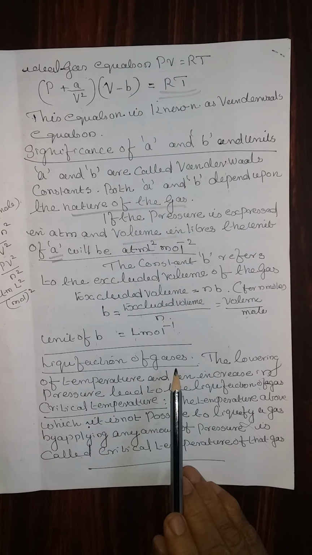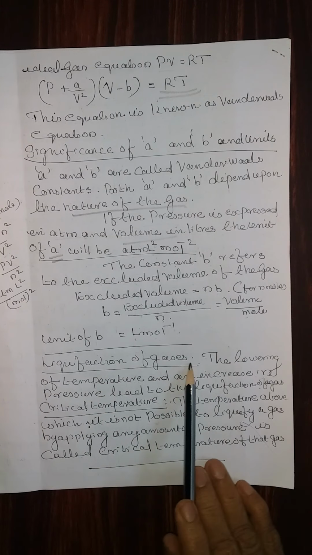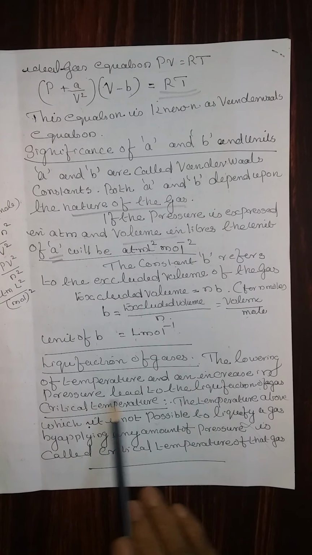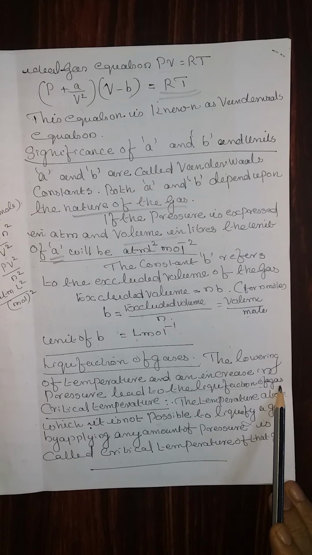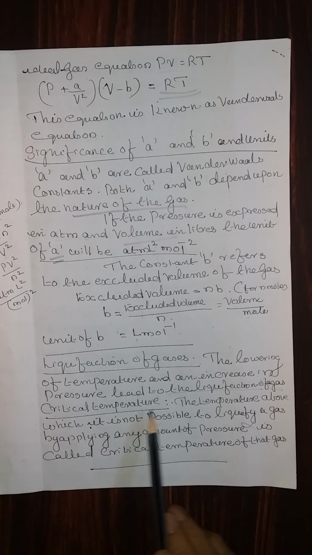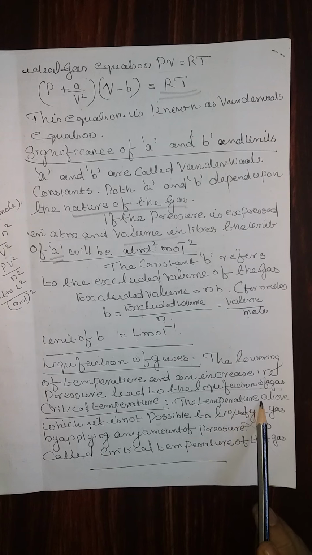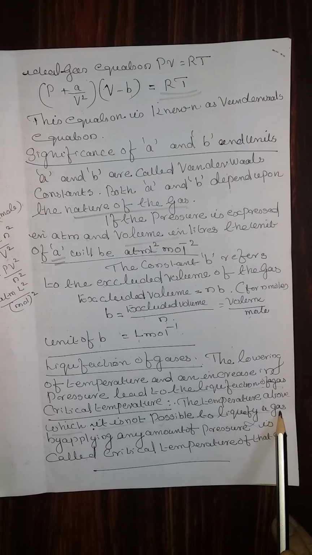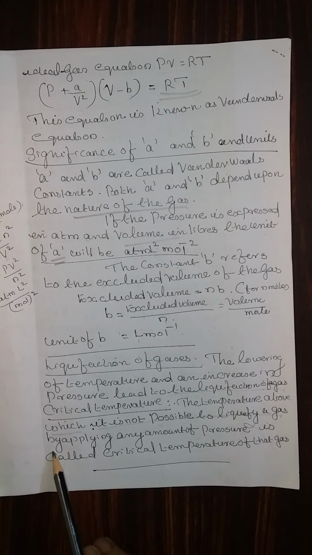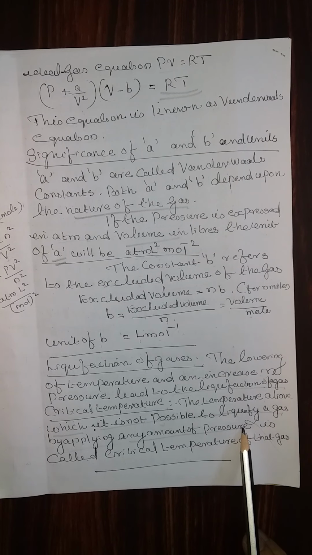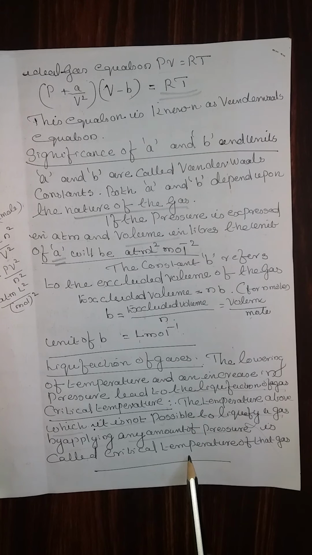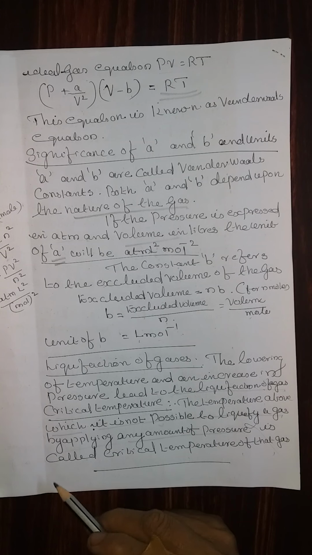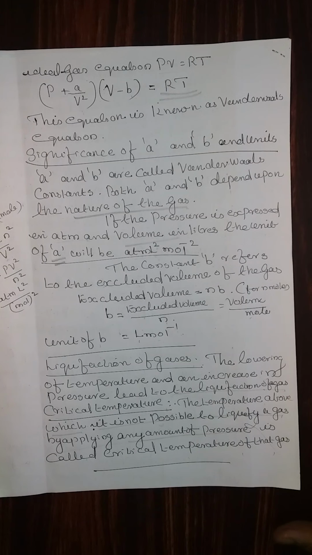Last section of this states of matter unit: liquefaction of gases. The lowering of temperature and increase in pressure leads to the liquefaction of gases. Critical temperature definition: the temperature above which it is not possible to liquefy a gas by applying any amount of pressure is called the critical temperature of that gas. This completes unit number 5, or chapter number 5.